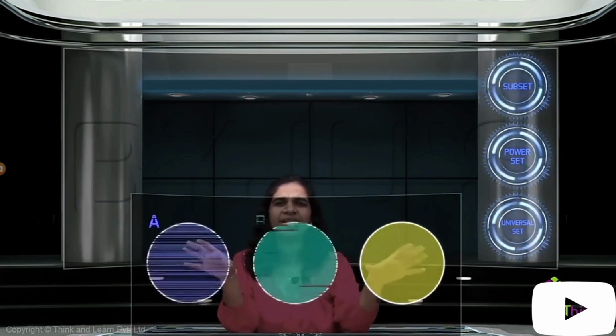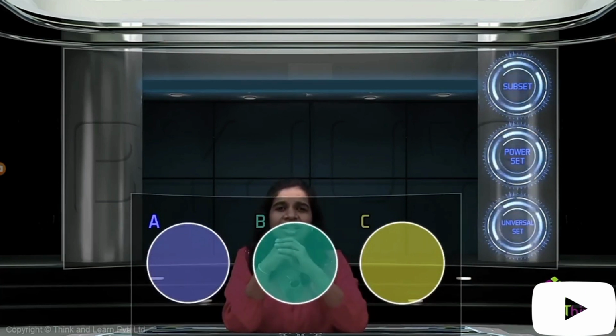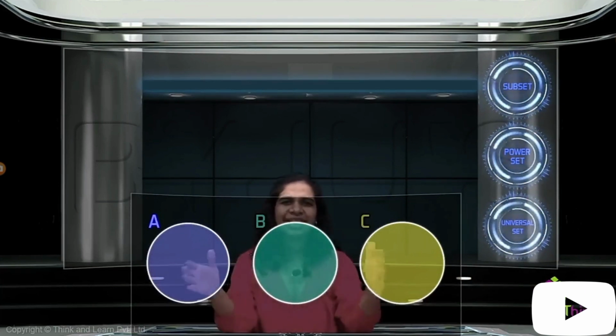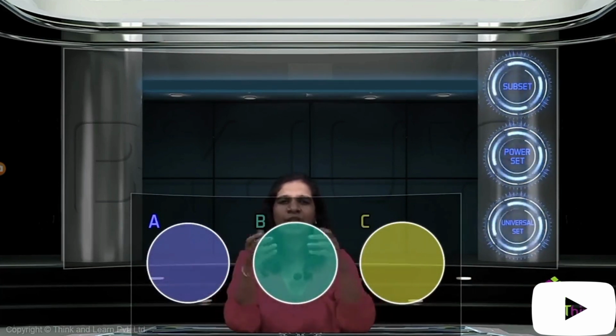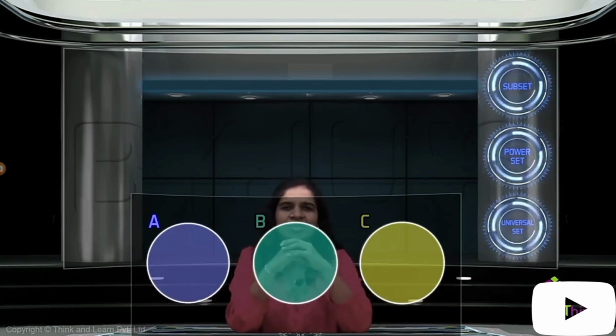So you have 3 sets, take 3 circles. That's it. Now, can you take any 3 circles? Can they be any 3 circles anywhere, or should they be in a particular shape and form? Are there any rules? Let's try and see.